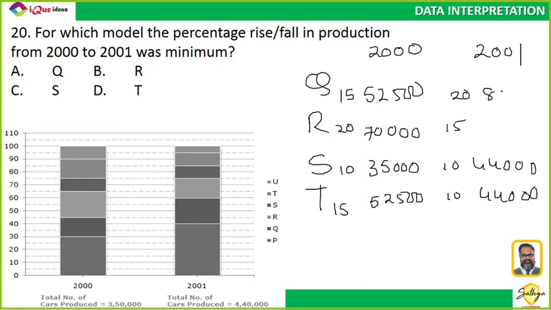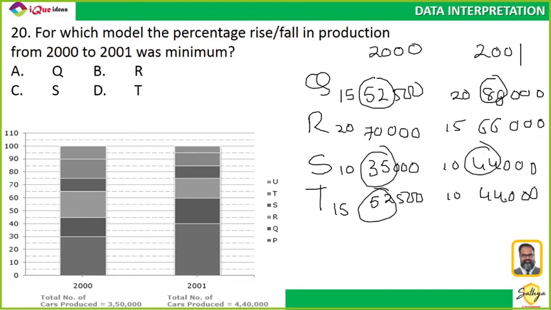Doubling gives 88,000, and in between these will be 66,000. So one went from 50 to 80, another from 35 to 44, another from 50 to 40s, but 70 to 66 is the closest. So the minimum fall, the minimum change, is with R.